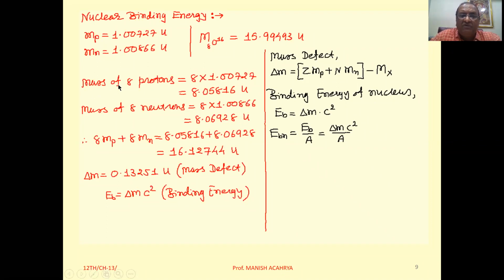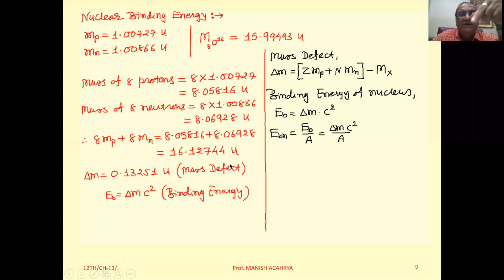15.99493 U. Now we have mass of 1 proton. It implies that mass of 8 protons will be 8 into 1.00727, and it will come to 8.05816 U. Then if we take mass of 8 neutrons, that is 8 into 1.00866, so we will get resultant 8.06928 U. Now logically we can say this thing, when 8 protons and 8 neutrons combine to form oxygen atom,